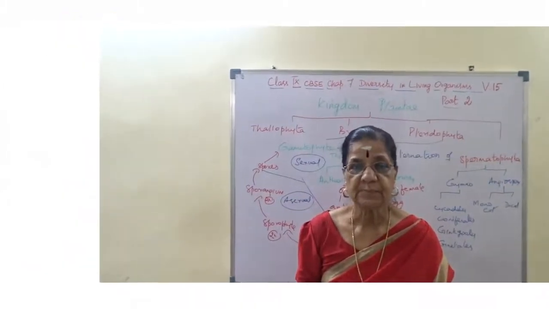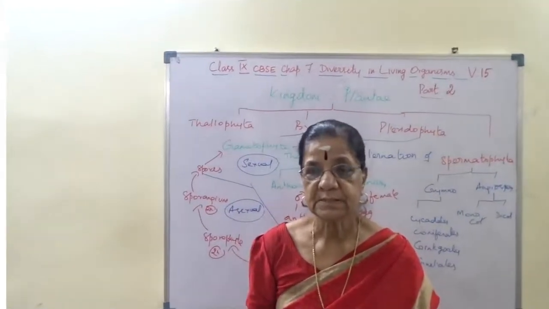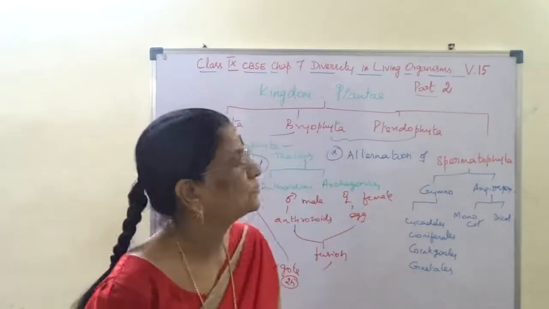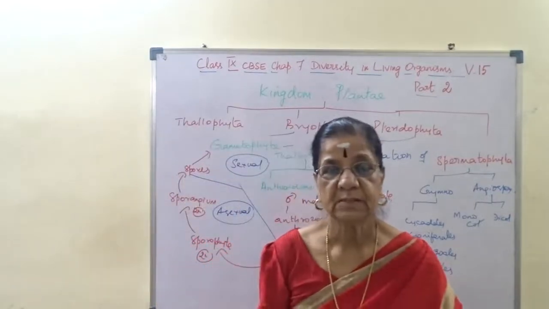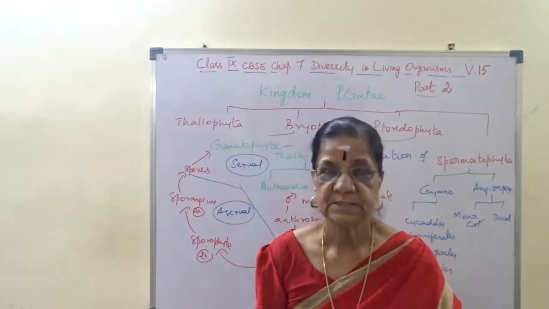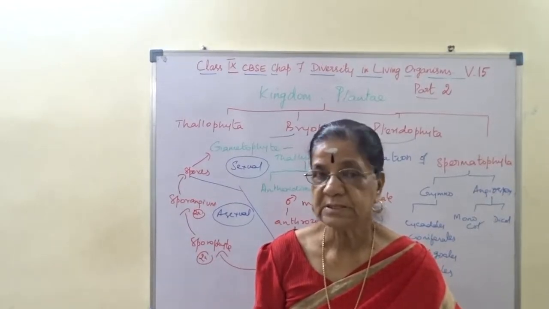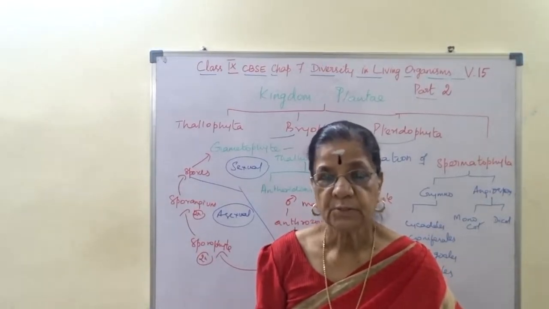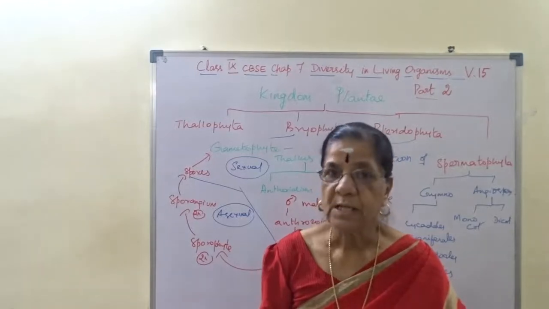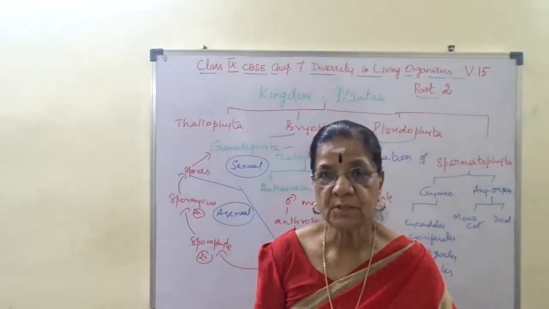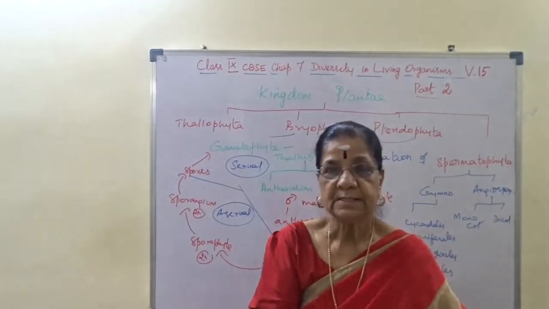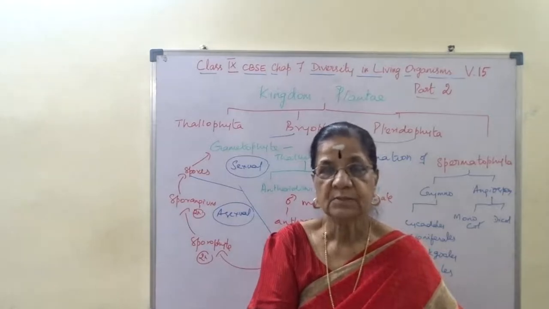This is for chapter 7, diversity in living organisms, video 15. We'll continue in the next session. Right? Go through the lesson. Some of the features are not given in the book, but you need to elaborate. So pause this video wherever you want and learn the extra points. We'll continue. Thank you.